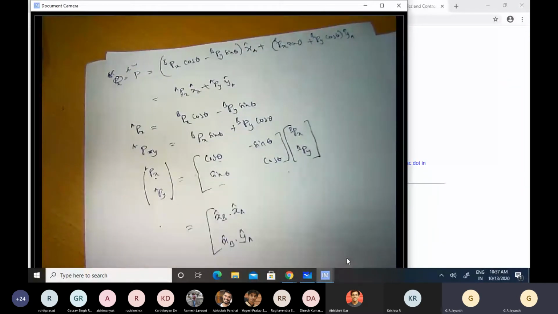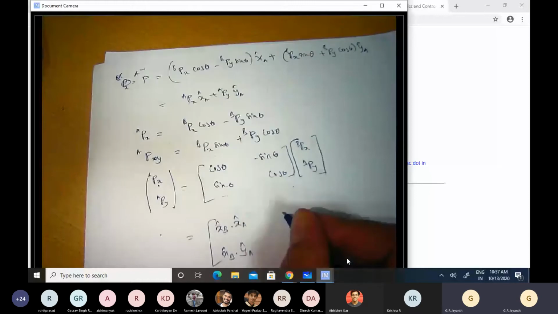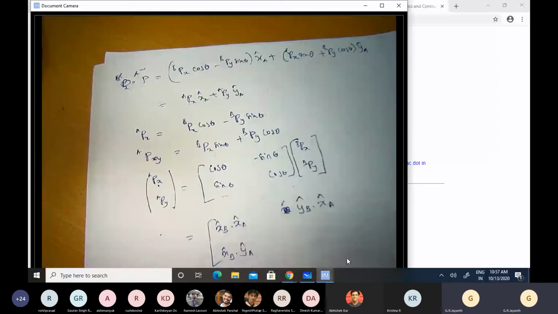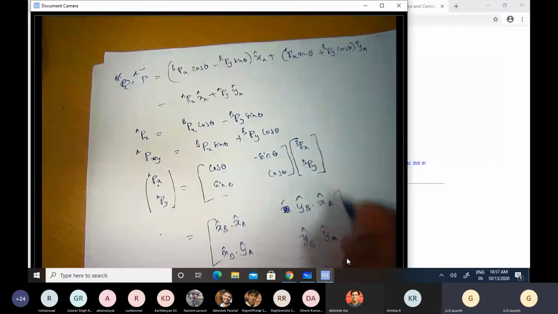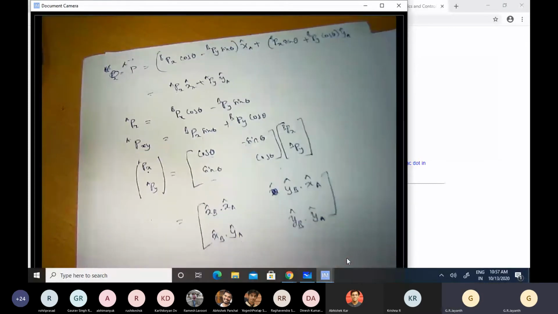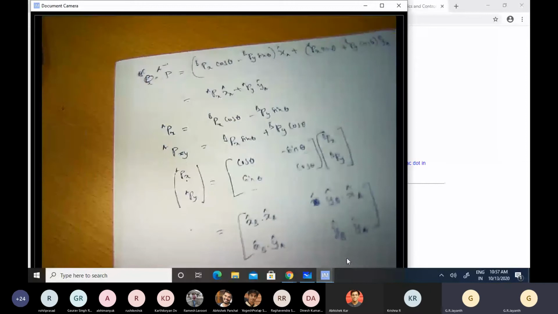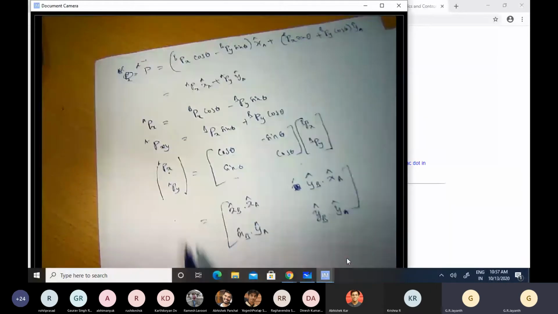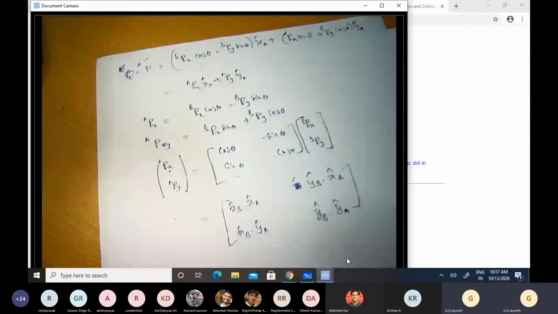Similarly, the other term here is y cap B dot x cap A, and the last term is y cap B dot y cap A. This is the matrix that relates the representation of a given vector in the B coordinate frame to its representation in the A coordinate frame.